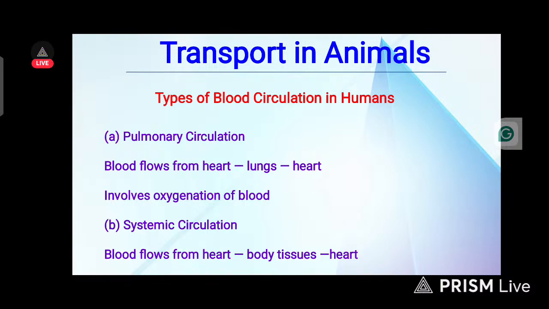And the B aspect of blood circulation in humans is systemic circulation.